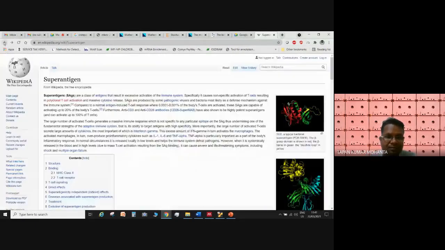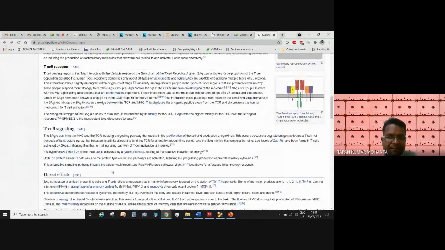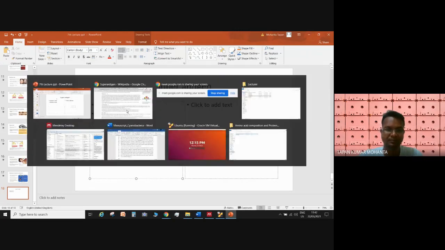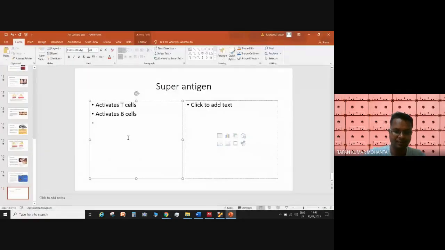This superantigen toxin activates T cells, activates B cells, and binds to MHC plus second.